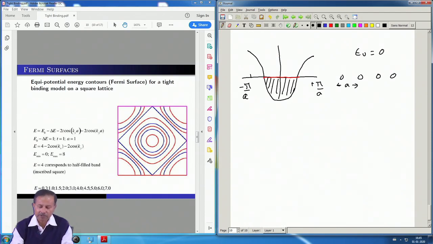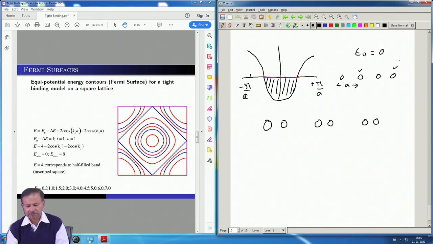What this distortion does is bring two of the atoms closer alternately. You can move alternate lattice sites, alternate atoms, to the left or to the right, it does not matter. This is an infinite lattice.